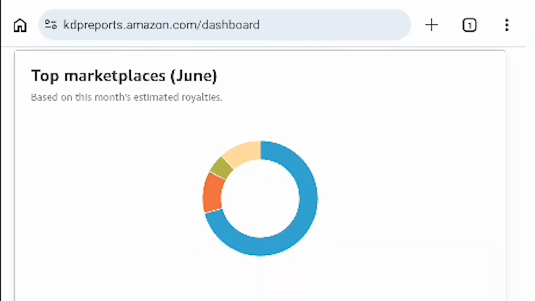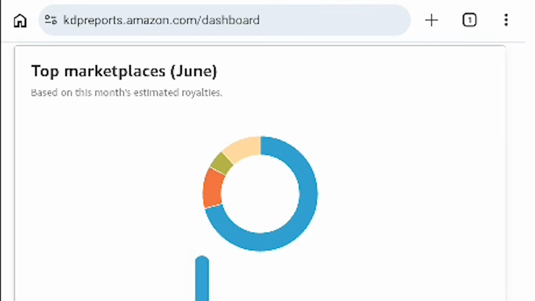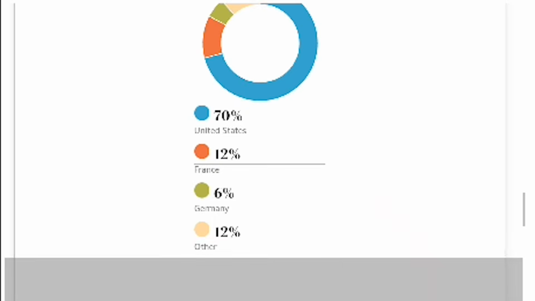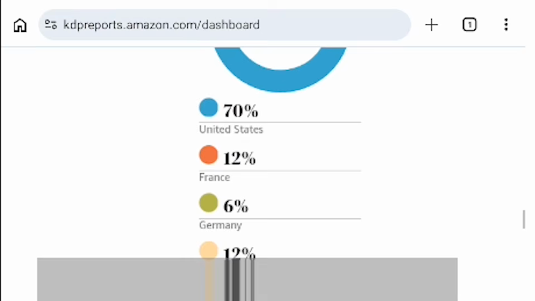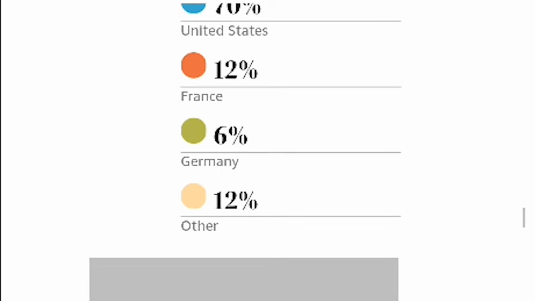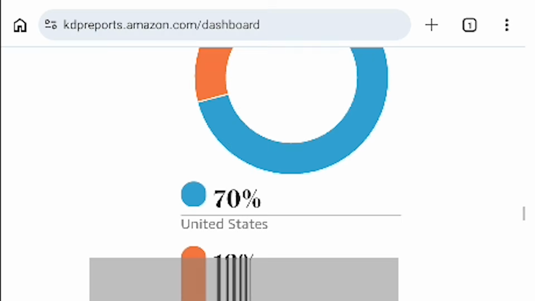I'll show you on the screen right now my dashboard, so that you can see where my sales have been coming from just for this particular month. This is just for one account. It has not been limited only to the US market. Obviously, the US market has the highest market share, but other markets are still contributing to what I make on Amazon, right? So if you follow these processes that I have explained in this video, you get to understand that it is very easy to make consistent sales.